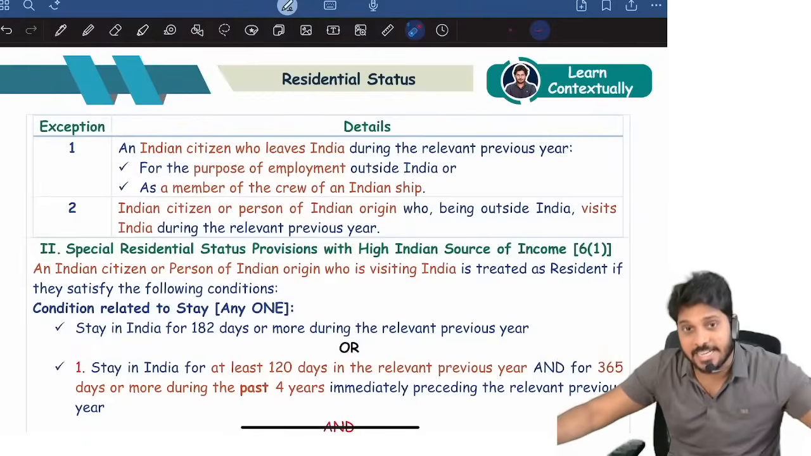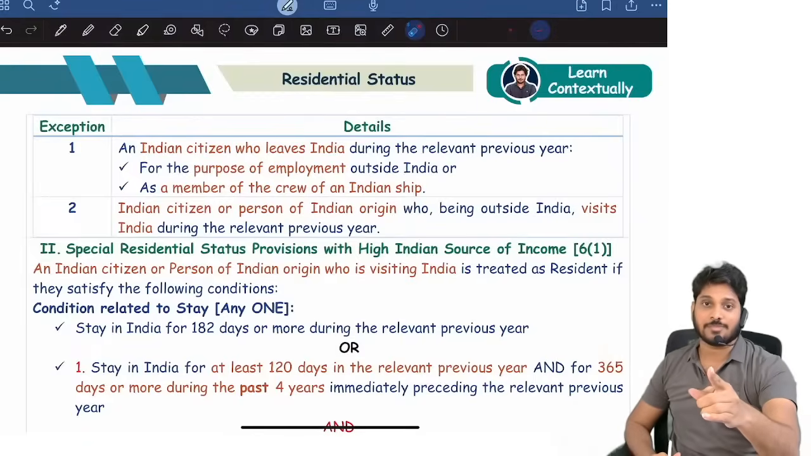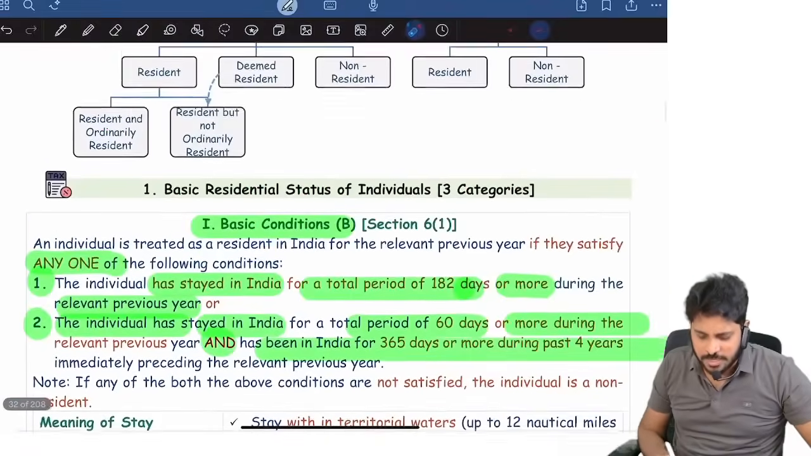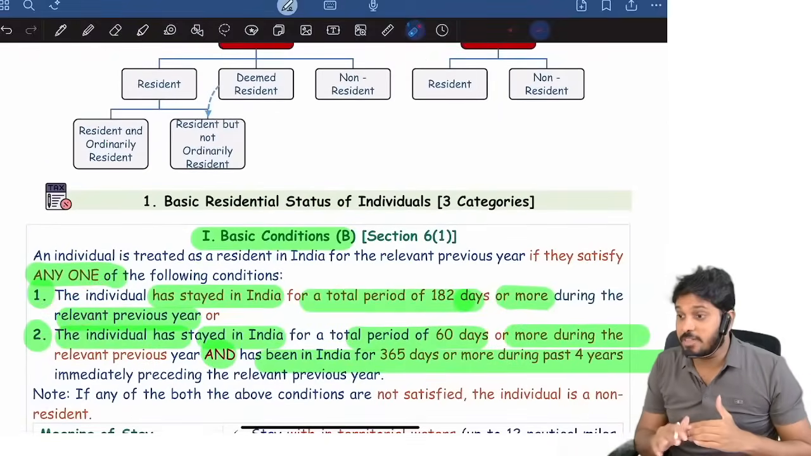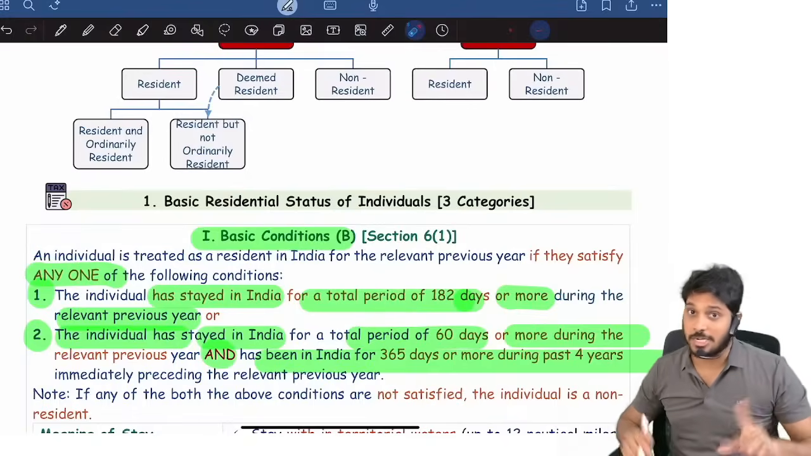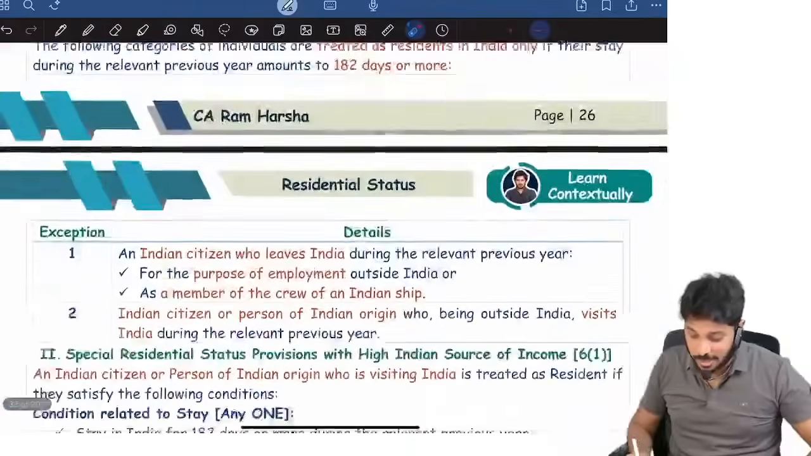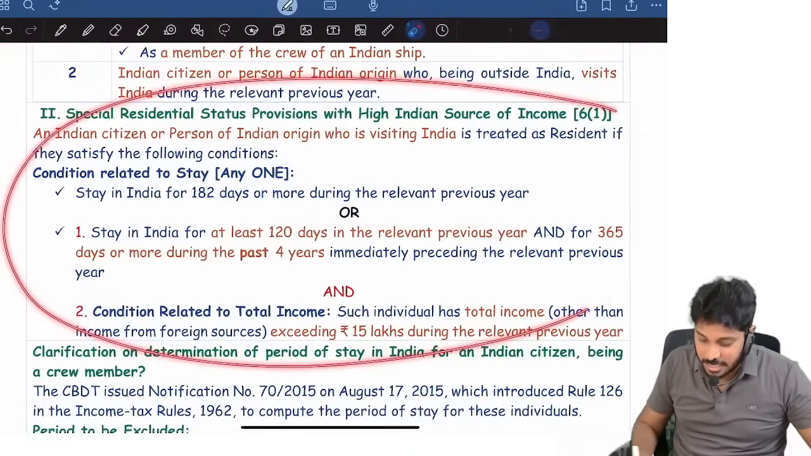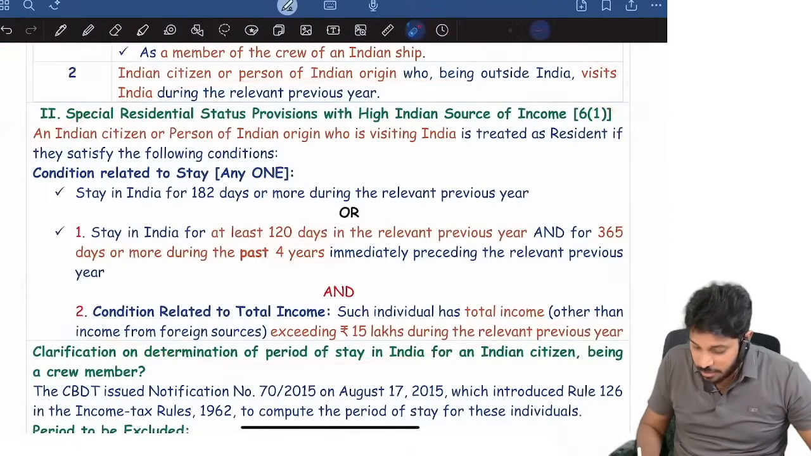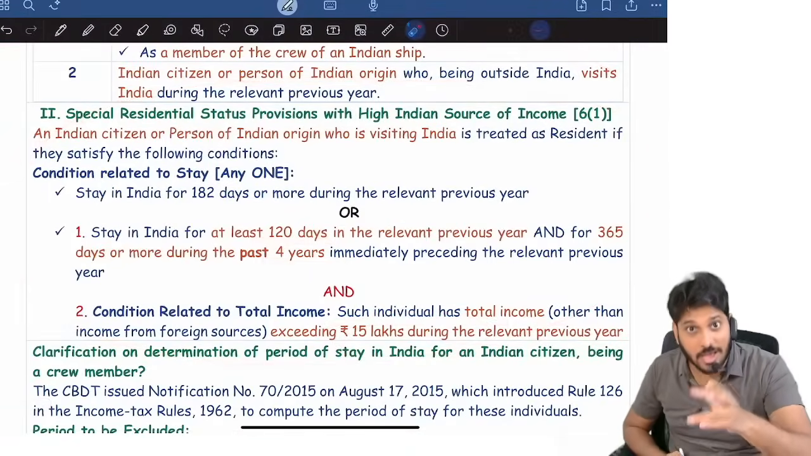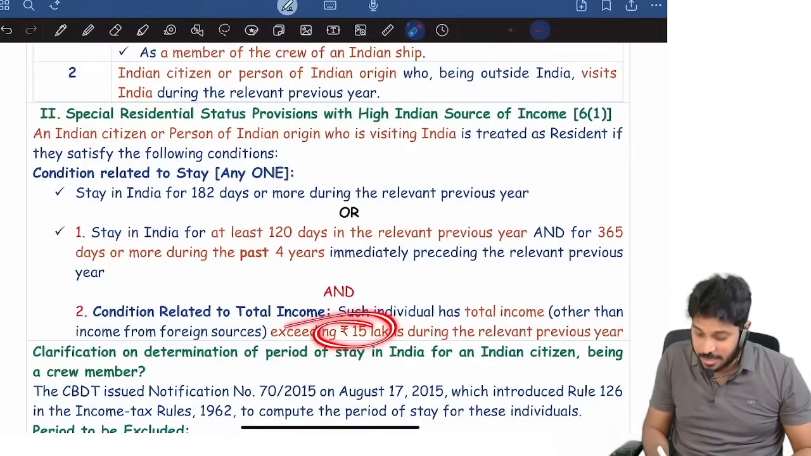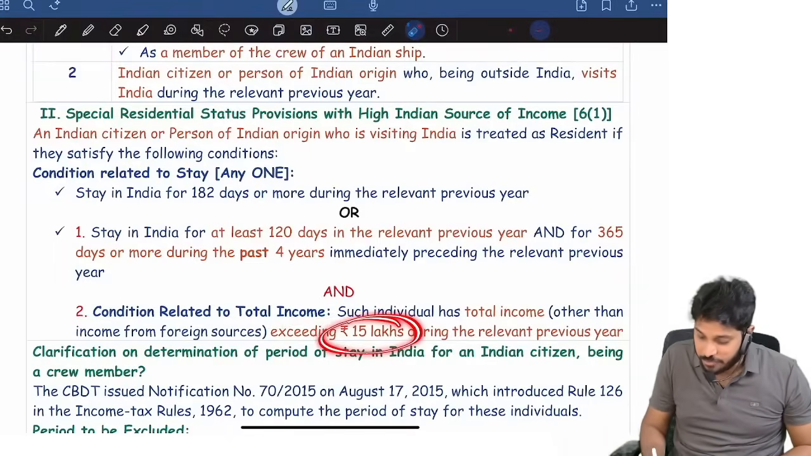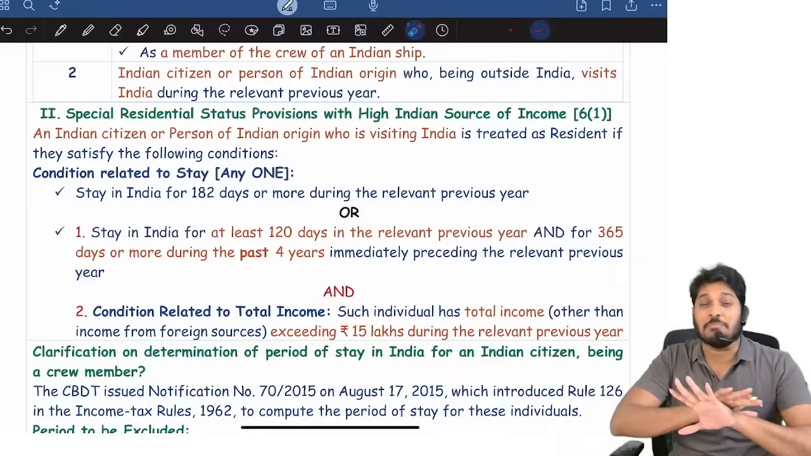If all the three categories do not satisfy, he is a non-resident. Some students check B1 and B2, and if both are not satisfied, they straight away call him a non-resident. Wrong. Here there is the special residential status logic: 120 days, 4 years, 15 lakhs. Be careful, that is there. That too, when you are computing the 15 lakhs logic, there is a big crux involved.